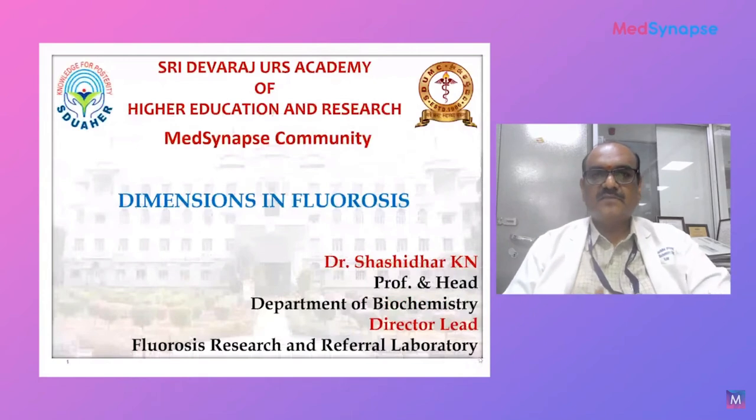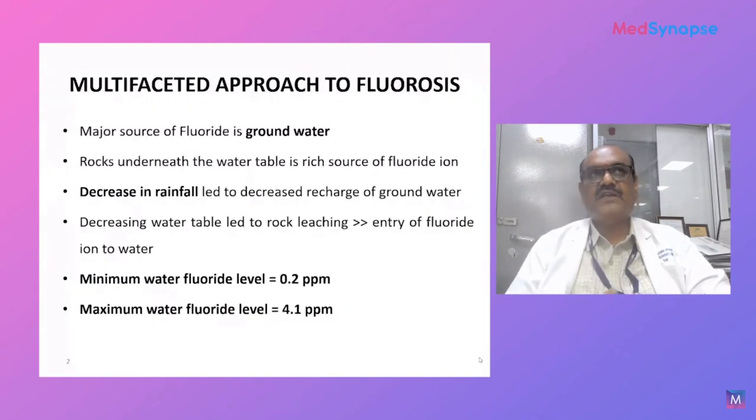I thank the Synapse community for giving me an opportunity to say a few things about the dimensions in fluorosis. Myself, Dr. Shashidhar KN, professor and head of the Department of Biochemistry, being the lead director of the Fluorosis Research and Referral Laboratory, which has been established in Kolar, in the eastern part of Karnataka, India.